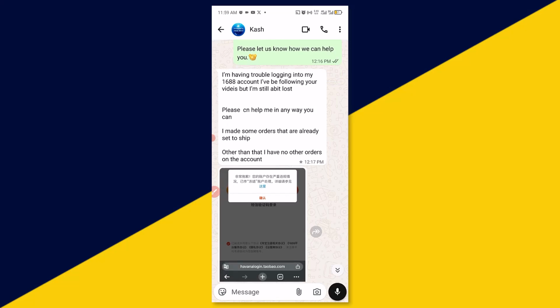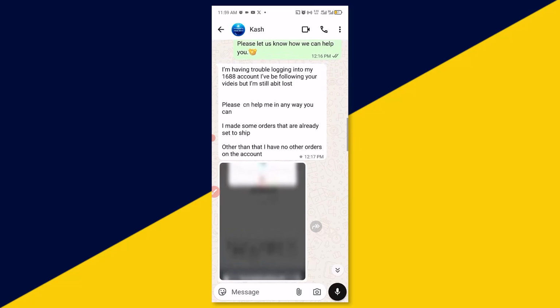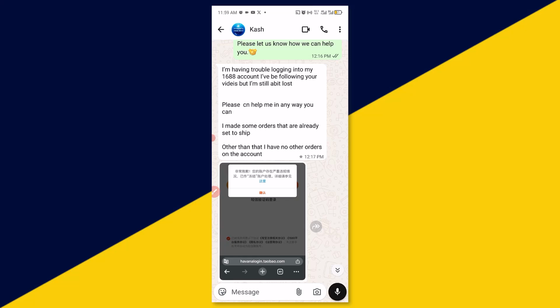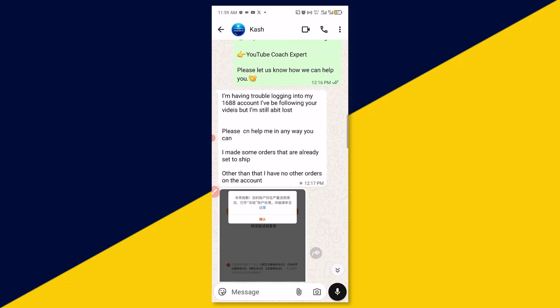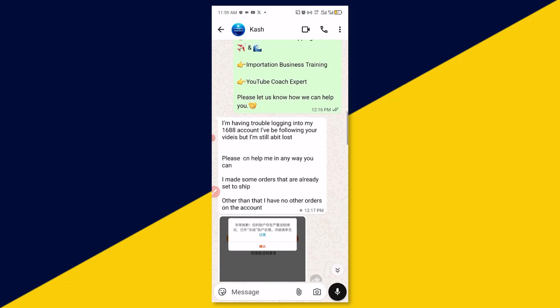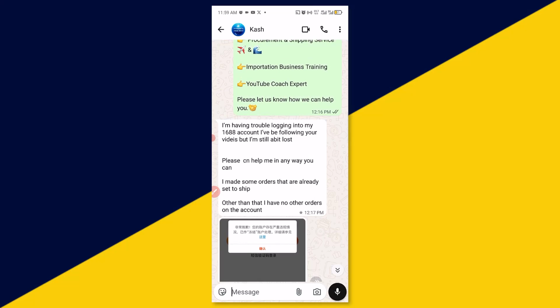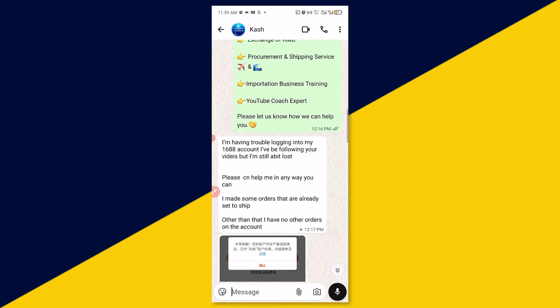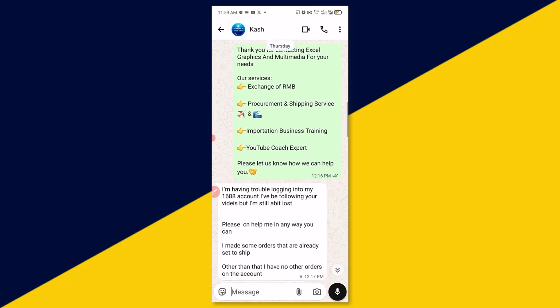So the number two thing that can get your account banned or permanently deleted on 1688 is that if you are talking to a supplier, no matter how the chat is, no matter how long you have been discussing anything with the supplier, never ask for the supplier's WhatsApp number. I have a lot of cases like this where people go on and chat with the supplier, and ask for their WhatsApp number.